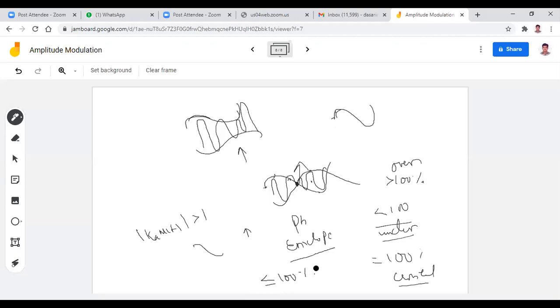And one more point you have to maintain in order to recover the original signal: the carrier frequency fc must be greater than the highest frequency component of the message signal. Suppose I assume the highest frequency component of the message signal is fm.